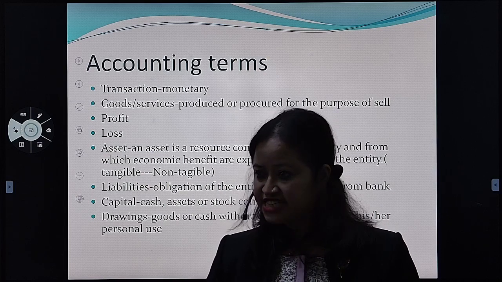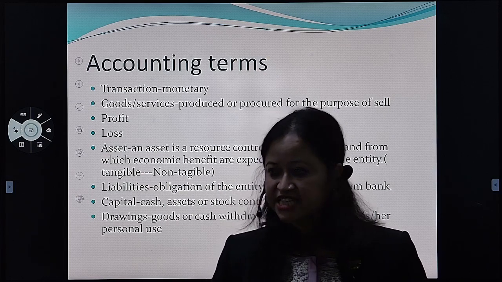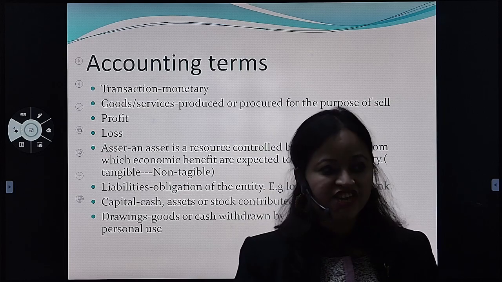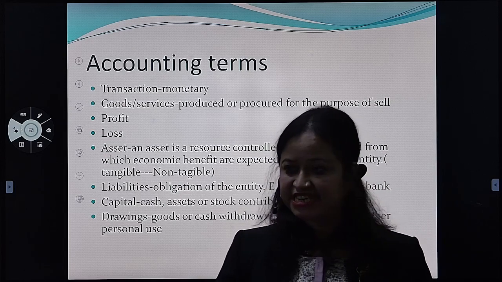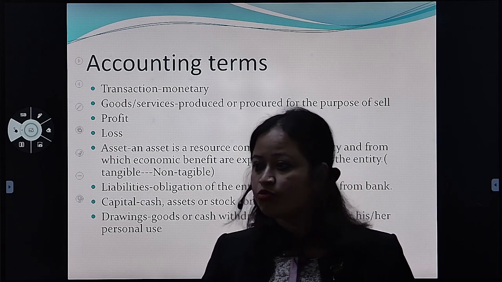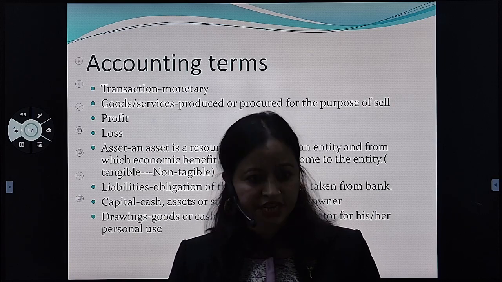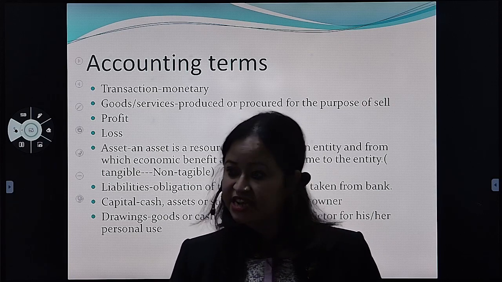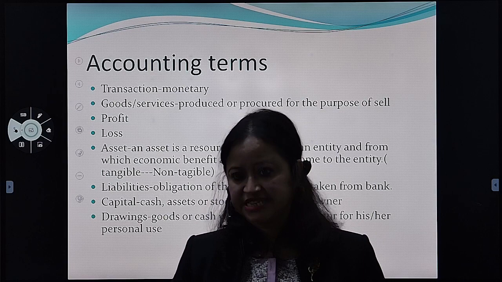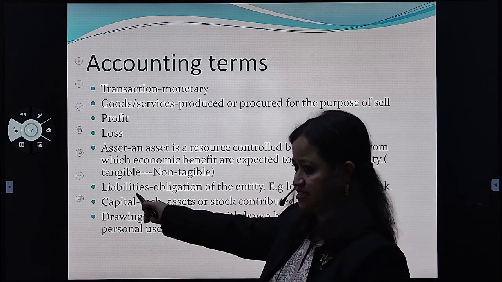But plant we can see, that's why it is tangible. Land we can see, building we can see, that's why it is tangible. So goodwill we cannot see, but it is an asset. Fine? So goodwill has a value, and there are some formulas to calculate goodwill. So name, fame, and reputation of the company, that is called goodwill, that is also an asset. Fine? Okay.